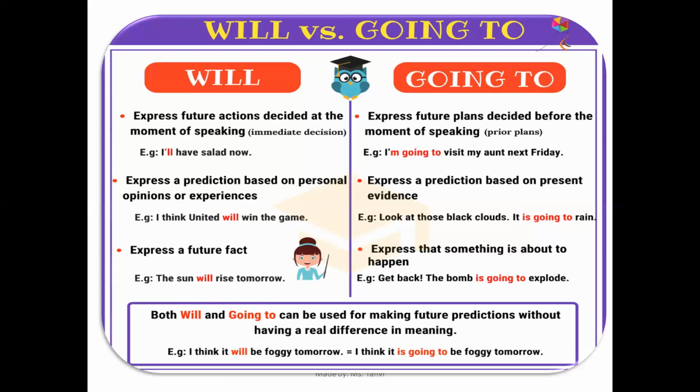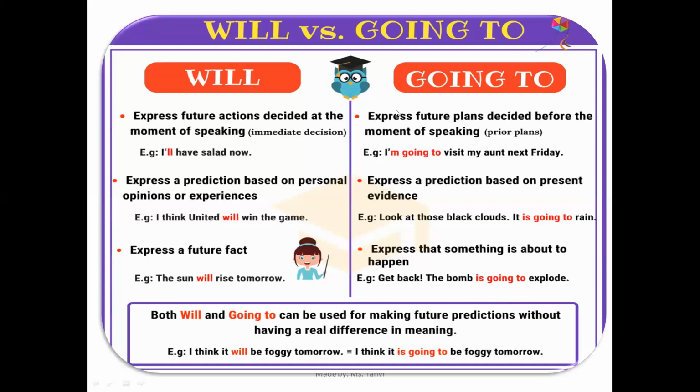It's like on the basis of the current situation, I am passing this statement that because of this, this action is going to happen. For example, get back, the bomb is going to explode. So on the basis of the current situation, I can say that the bomb is about to explode. So here I am using going to.